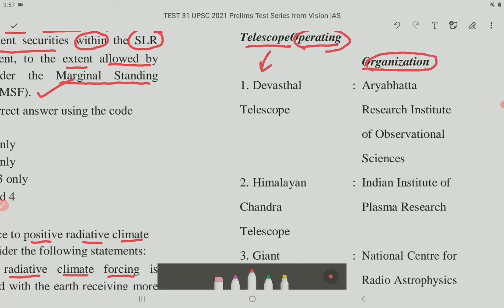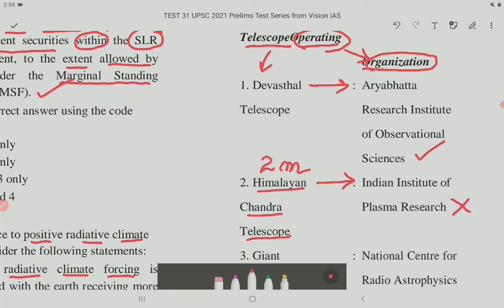The first telescope we have is Devistal telescope and it is operated by Aryabhatta Research Institute of Observational Sciences. This is correct. Then number 2, we have Himalayan Chandra telescope and it is operated by Indian Institute of Plasma Research. This is incorrect.